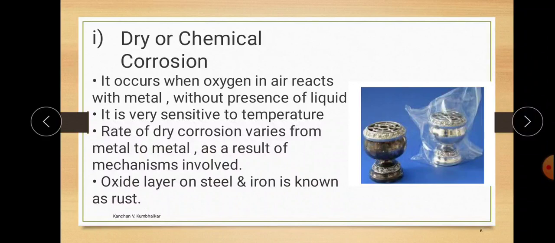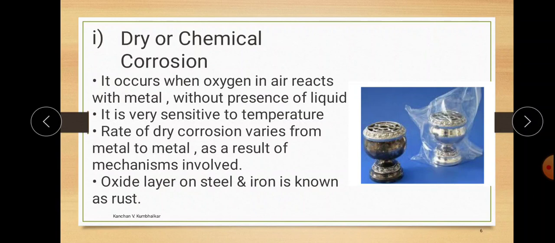When iron is exposed to atmospheric conditions, it gives a very high rate of corrosion. So with respect to the metal, the corrosion rate varies. If you change the metal, the rate of corrosion changes. The rate of corrosion depends on the type of metal you are using.